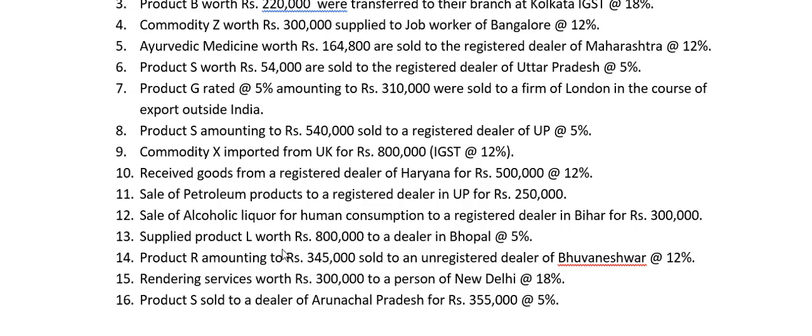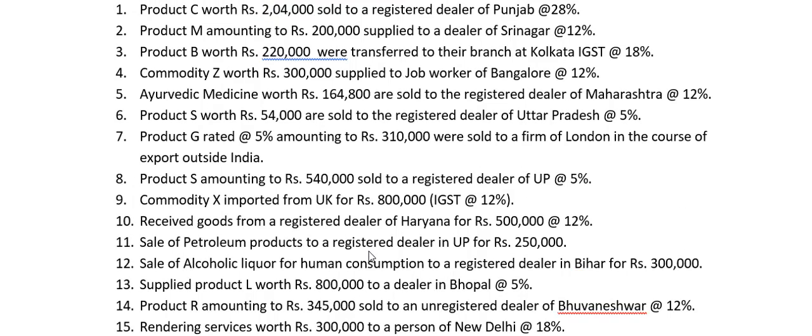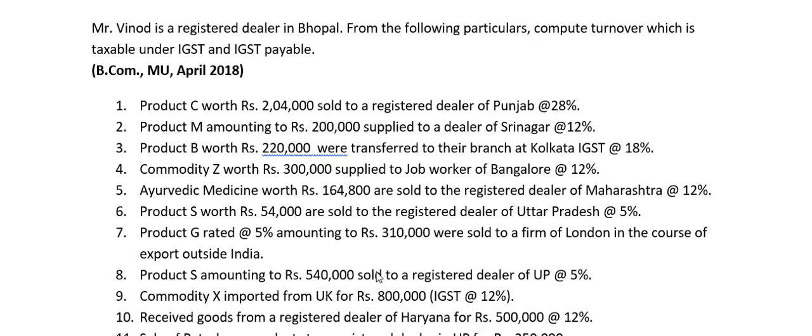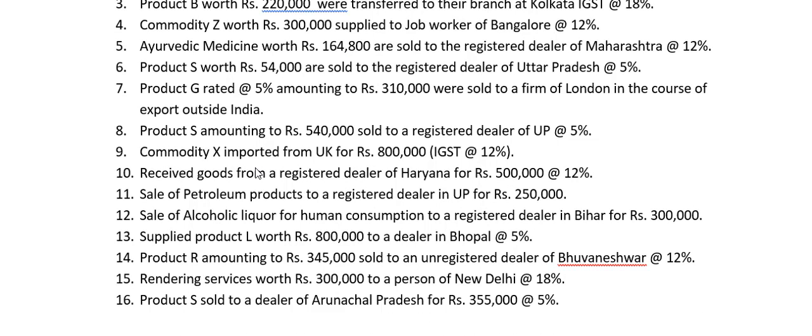Supplied product L worth rupees 8 lakh to a dealer in Bhopal at 5%. This is very important. What is happening here? The first question you have to ask yourself is, is this a taxable supply? Yes. Am I finding out taxable turnover under IGST? I am finding out taxable turnover under IGST, and that's why we will ignore this data. Can you tell me why? Yes, most of you guessed it correctly.